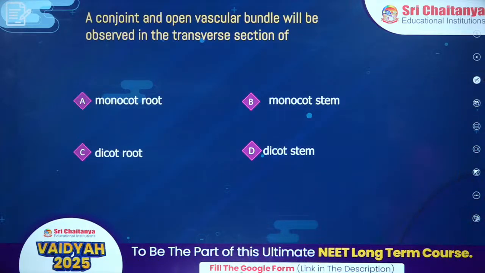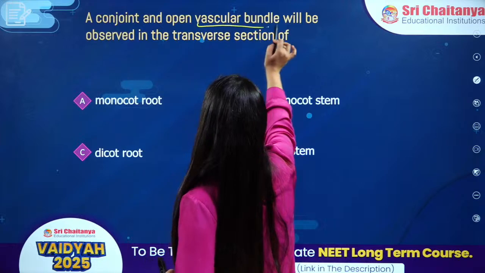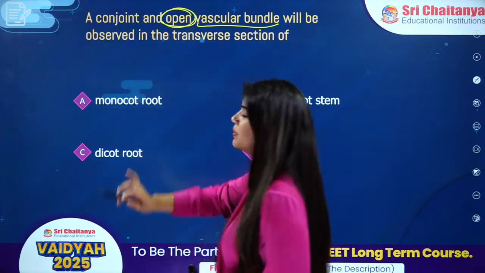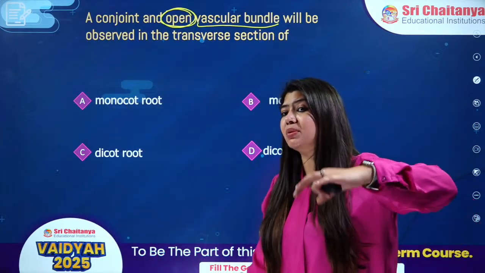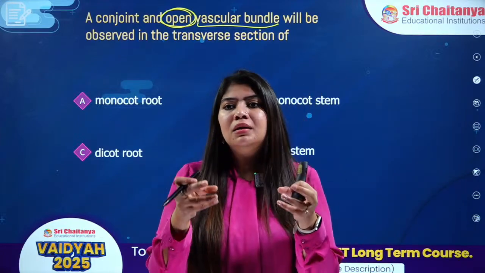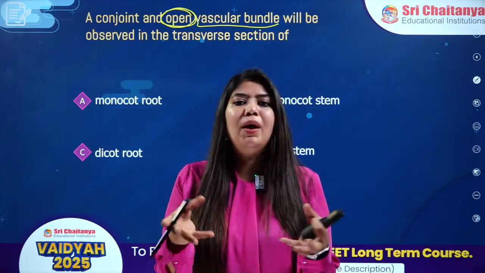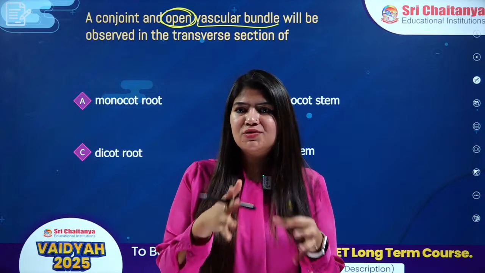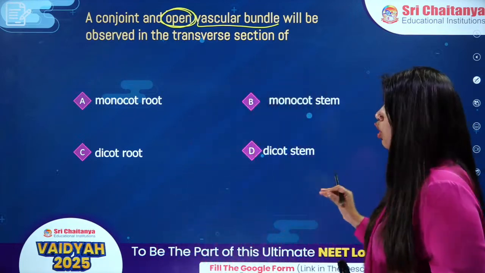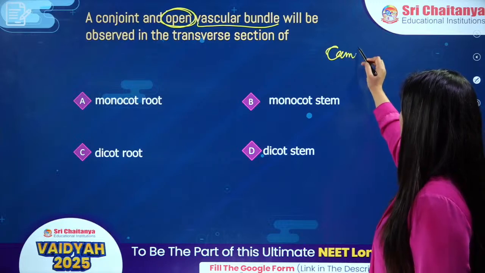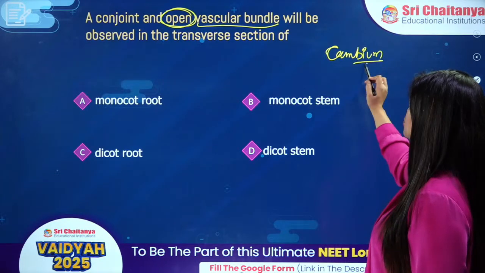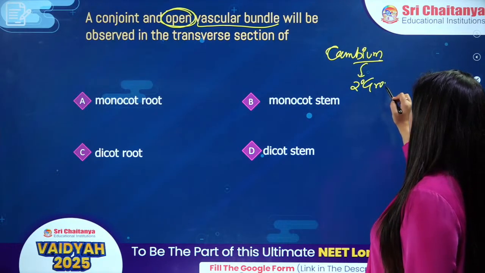Come on. Next question, kids. Great answers. Next question. Conjoint and open vascular bundles. Open, come on, pay attention. Conjoint simply means my xylem and phloem are basically going to stick together. We have one bundle wherein we have both xylem as well as phloem. Open means what? Open means we have presence of cambium. And if cambium is there, which means secondary growth can happen.